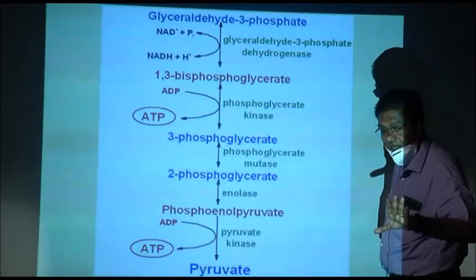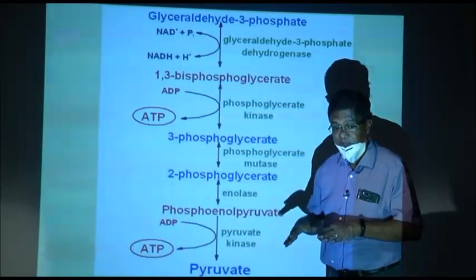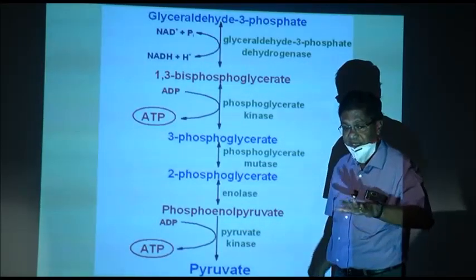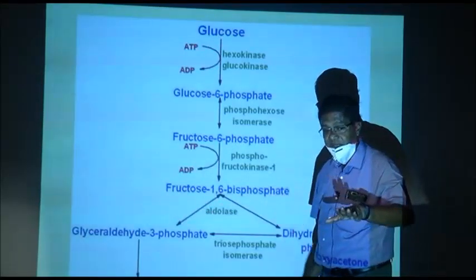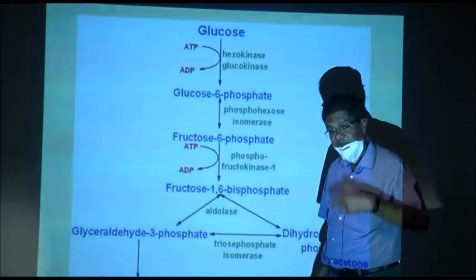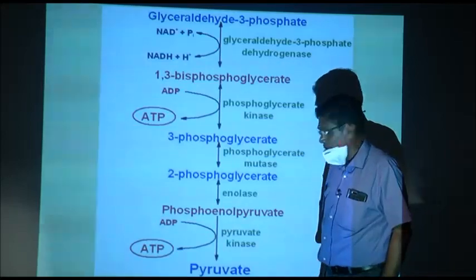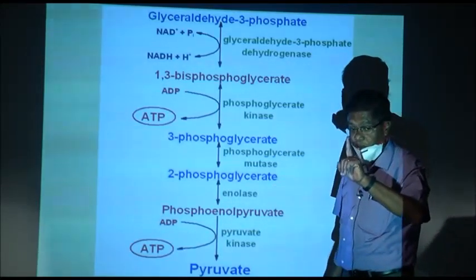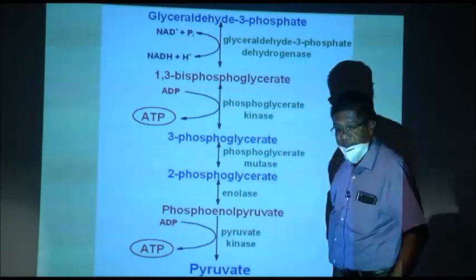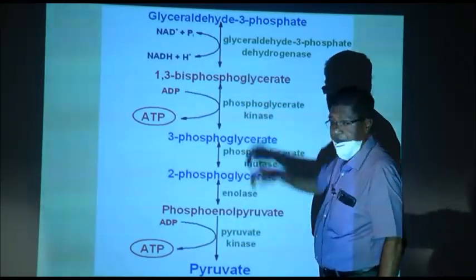Now, carbons are 3 because the 6 carbon compound broke into 2 three carbon compounds, dihydroxyacetone phosphate, which is a keto compound, and glyceraldehyde 3 phosphate, which is an aldo compound. These two are interconvertible. Next. So, we can also say that from 1 glucose we get 2 glyceraldehyde 3 phosphate. All further reactions are with this. Now, the first use of NAD starts here.